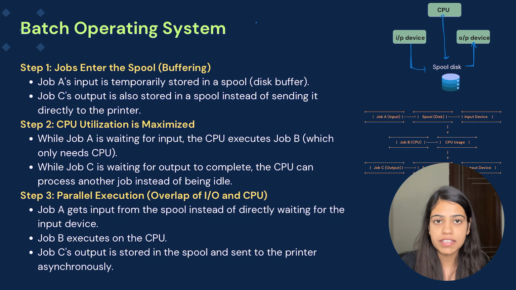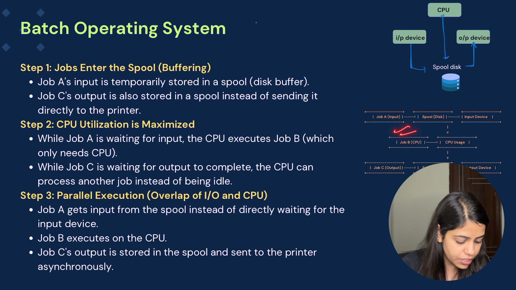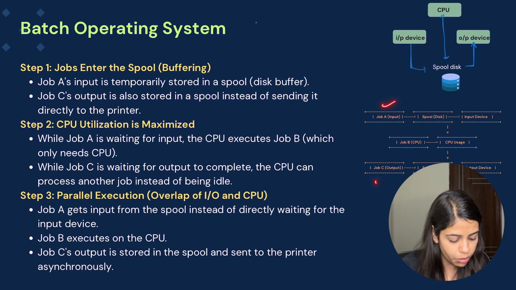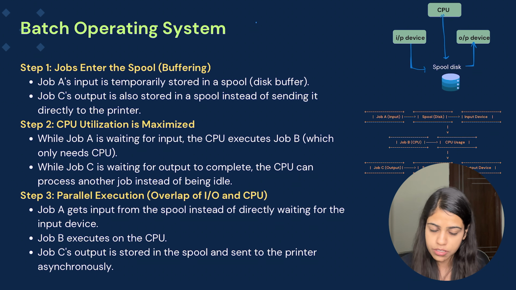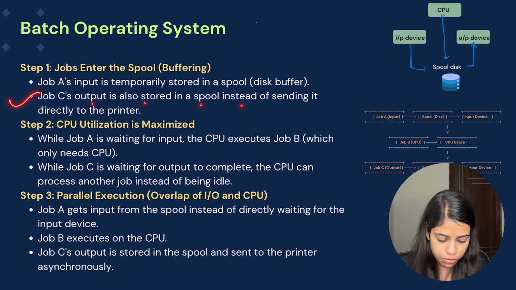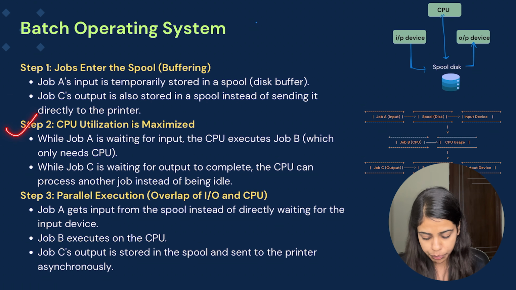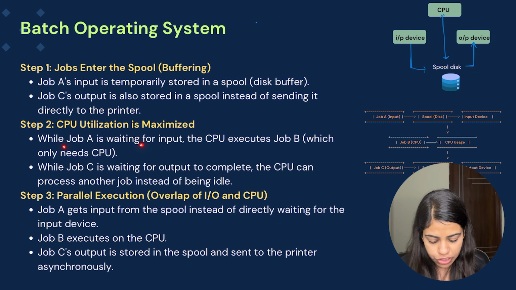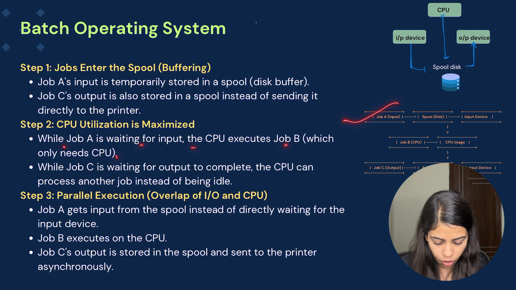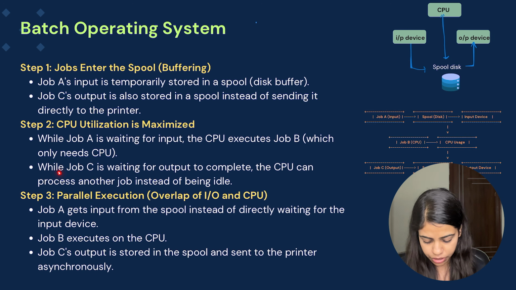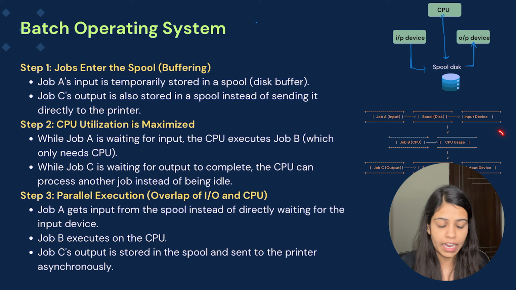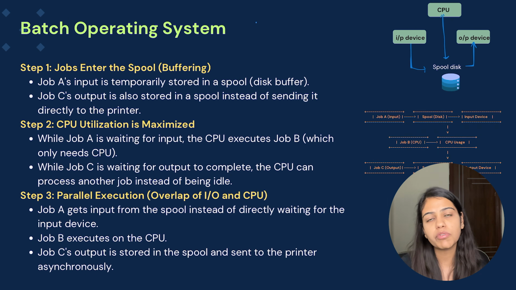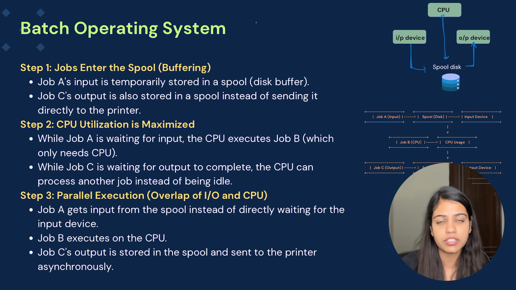Now job B only requires CPU usage, so job B will be executed first rather than job A and job C, because for those jobs the CPU would need to sit idle until the input-output operation is completed. Job A's input is temporarily stored in a spool disk buffer. Job C's output is also stored in the spool instead of being sent directly to the printer. Now CPU utilization is maximized. While job A is waiting for input, job B only needs the CPU, so job B starts its execution. While job C is waiting for output to complete, the CPU can process another job rather than waiting idle. Since job B is being executed, the CPU can process any other job rather than waiting for job C, which is waiting for the output.